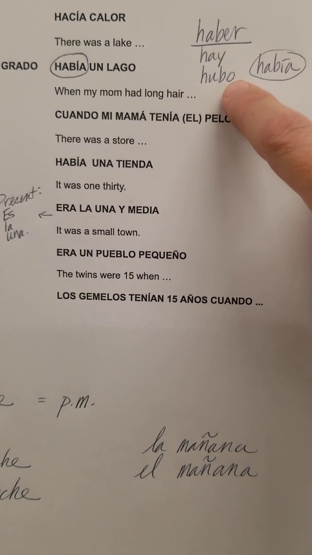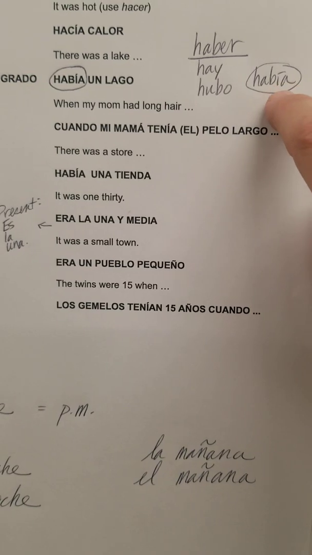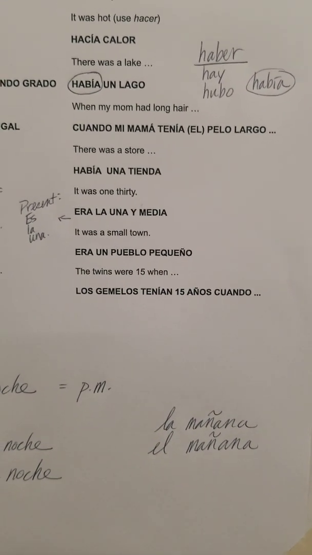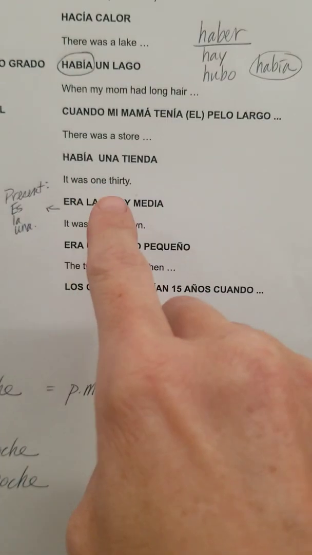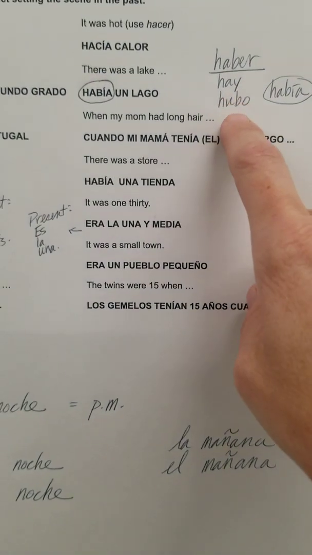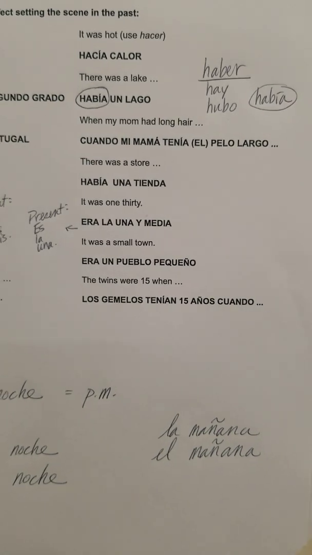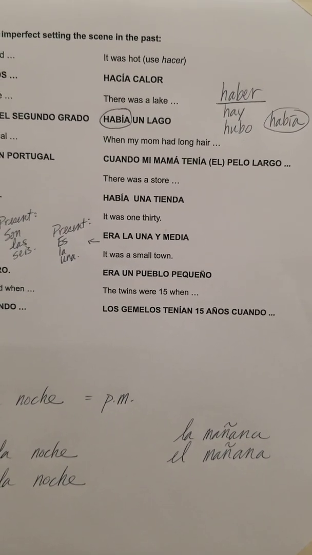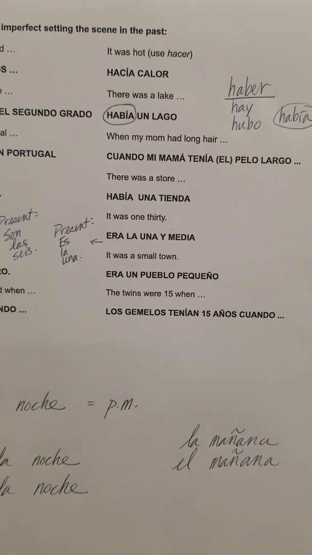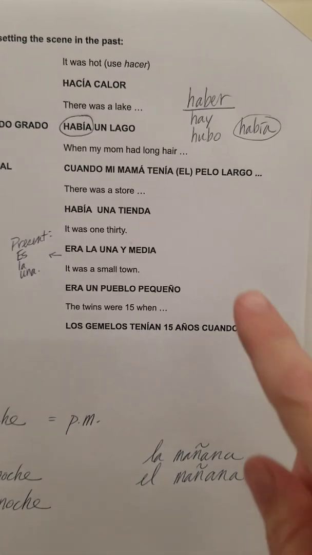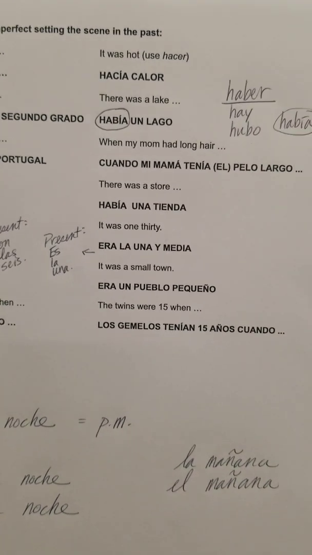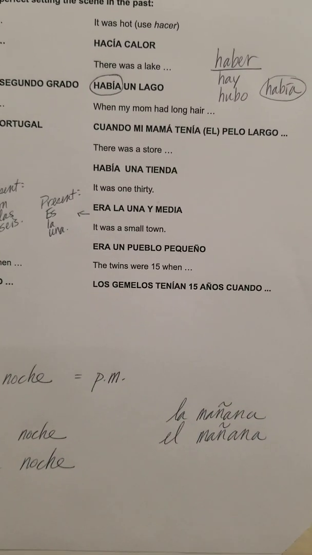Past tense, you have the preterite or the imperfect. Imperfect is used for setting the scene, describing situations. So, había un lago, there was a lake. Había una tienda, there was a store. The preterite is usually used for disasters or big events. Hubo una fiesta. There was a big party. Hubo un terremoto. There was an earthquake. So if you're never sure between hubo and había, go with había. No one will ever misunderstand you, and you probably wouldn't get it wrong on the AP test.